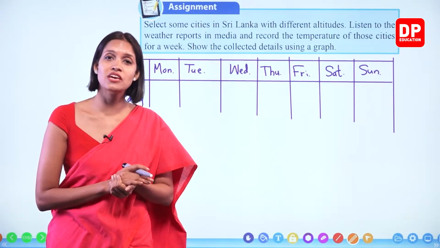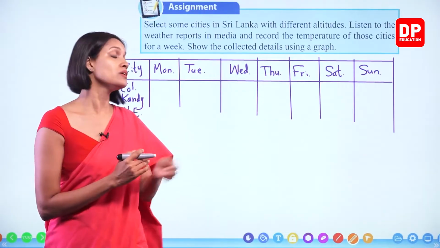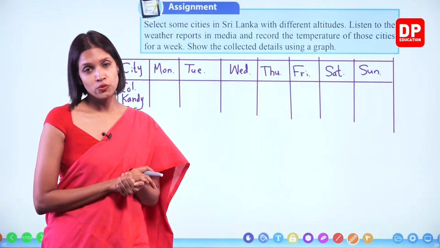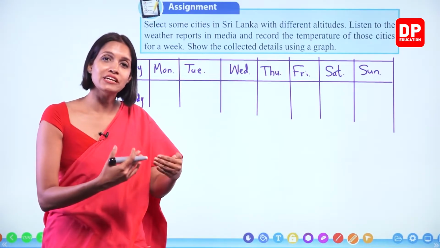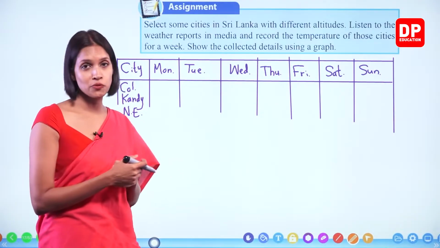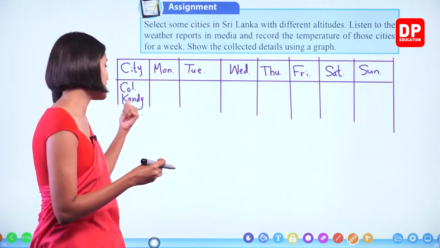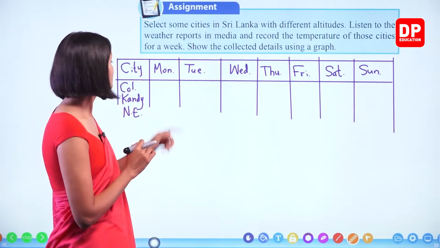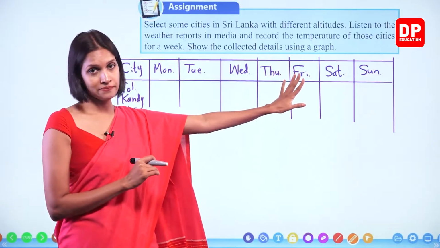The easiest way is you can get details from the weather reports or the website of the meteorological department. Okay, so you can even just Google it. What is today's temperature in Colombo? What is today's temperature in Kandy? Likewise, you can even Google it if you have the facility, right? Then you have to record them here.